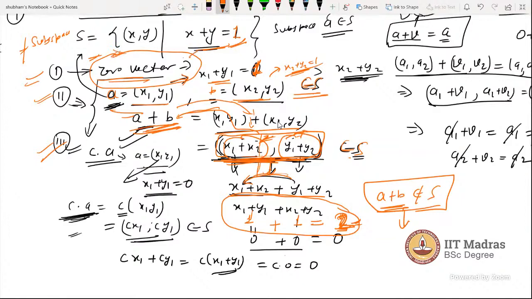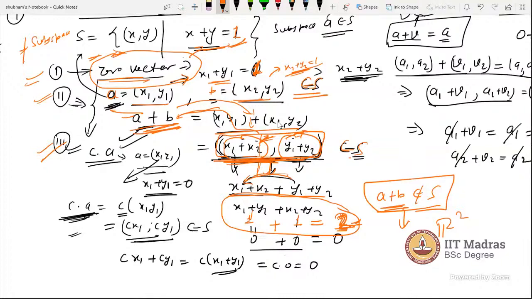Sir, can there be no subspace for a vector space? Is it possible? No. For each vector space, there are two fixed subspaces. One is zero, and the other is the space itself. Zero alone is a line passing through zero, and R squared itself is a subspace.